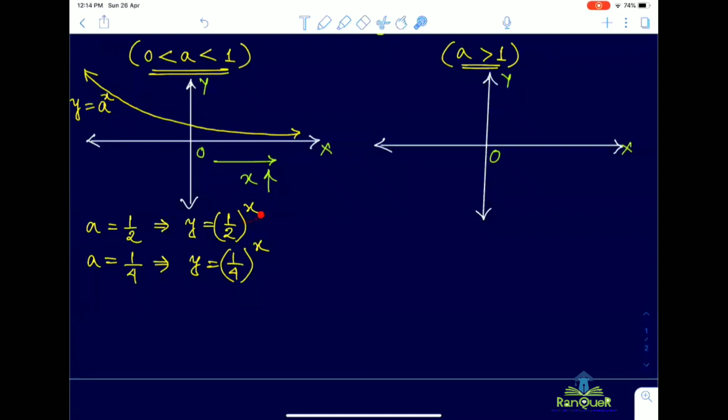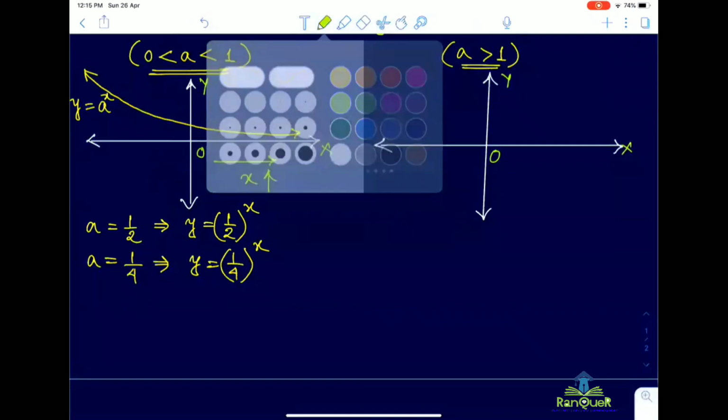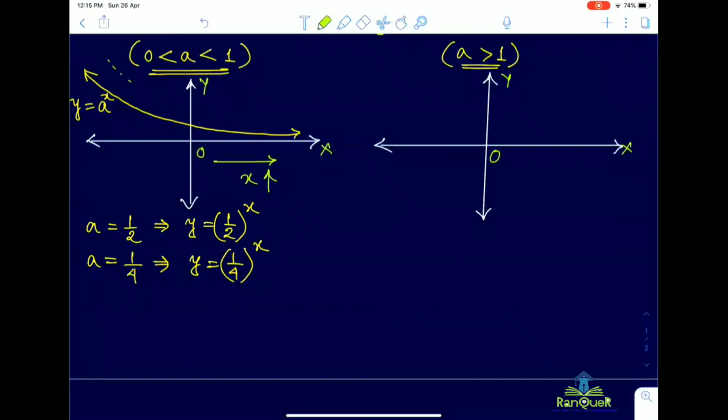Okay. Suppose x equal to 1, 2, 3, 4. If you take those values, then accordingly you will get different values of y. Similarly, for this case, you will get also different values of y. Now you will see that in this case, the rate of decrease of y will be lesser, okay, due to the greater value of a. Okay, so accordingly, the nature will be like this, but the position will be a little bit up and down. Okay, so suppose in some case it will be something like this.